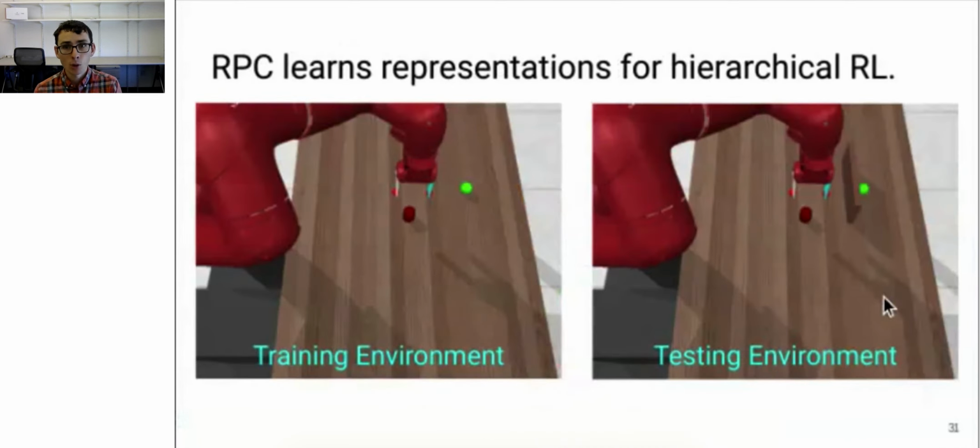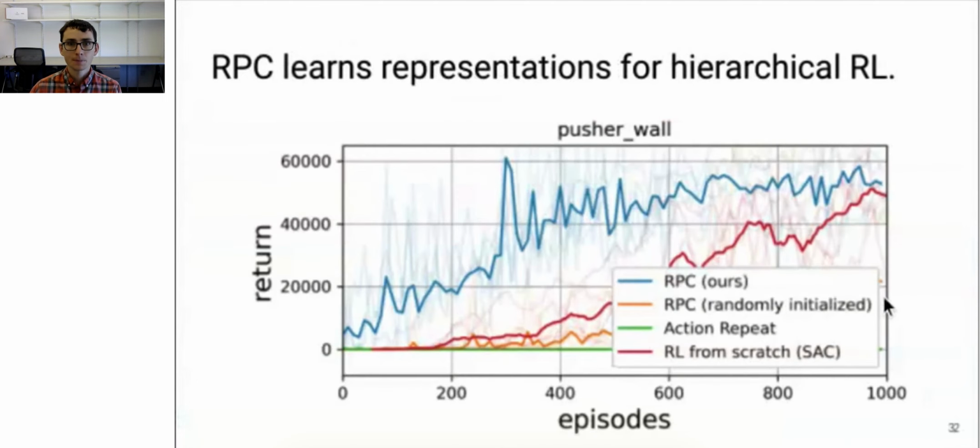Now, another way to use the open loop options learned by RPC is for hierarchical reinforcement learning. To do this, we first apply RPC to one training task. Then we can plan over these representations to solve a new task, and this new task might involve composing some of the skills learned to solve the training task. In one experiment, the training task was this pushing task, and the testing task added a new obstacle to the environment. Our experiments showed that performing hierarchical RL using the skills learned by RPC worked well, outperforming a number of prior methods and other baselines.